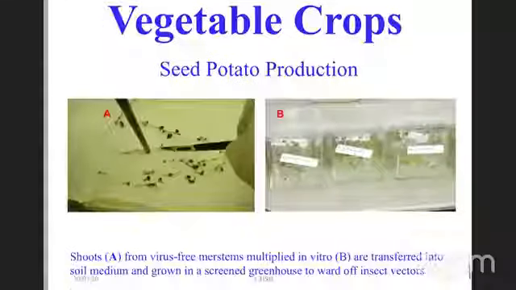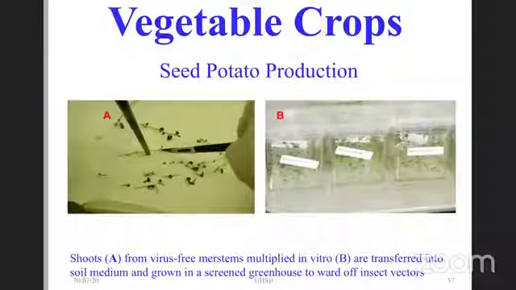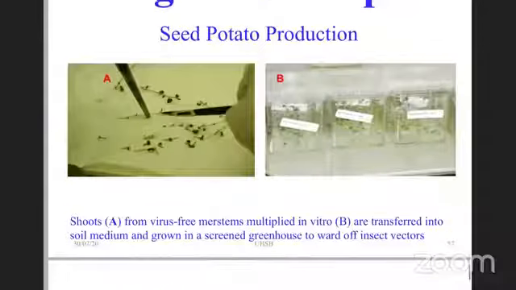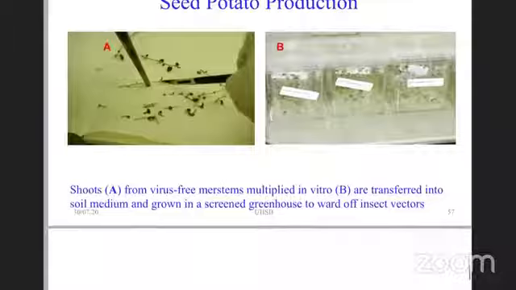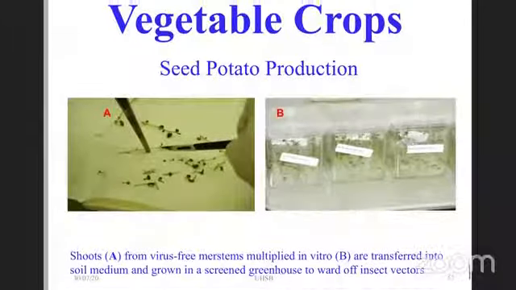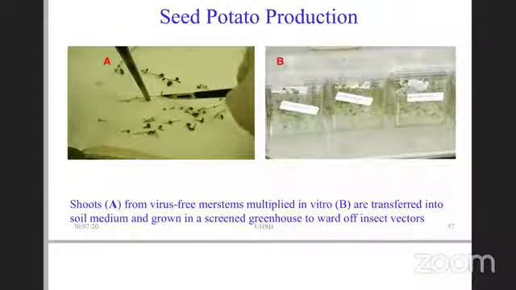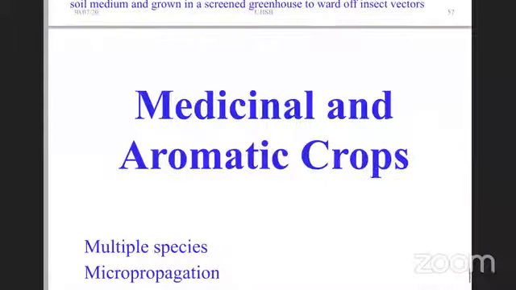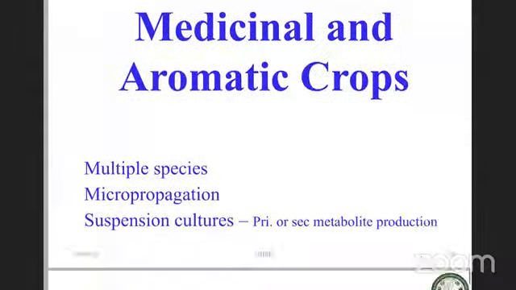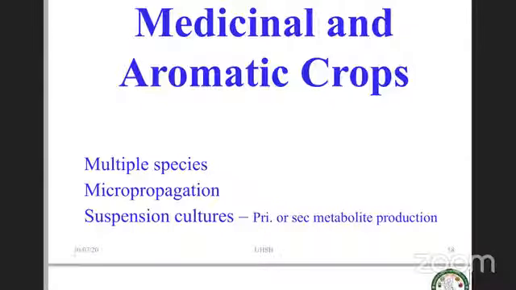Then in vegetable crops, seed production is where this technique is used, especially in potato, like disease-free potato. In fact, our university is going in a big way on this. Then in medicinal and aromatic crops, there are multiple species with micropropagation and cell suspension culture, both for primary and secondary metabolite production. There are a lot of reports in medicinal and aromatic crops.